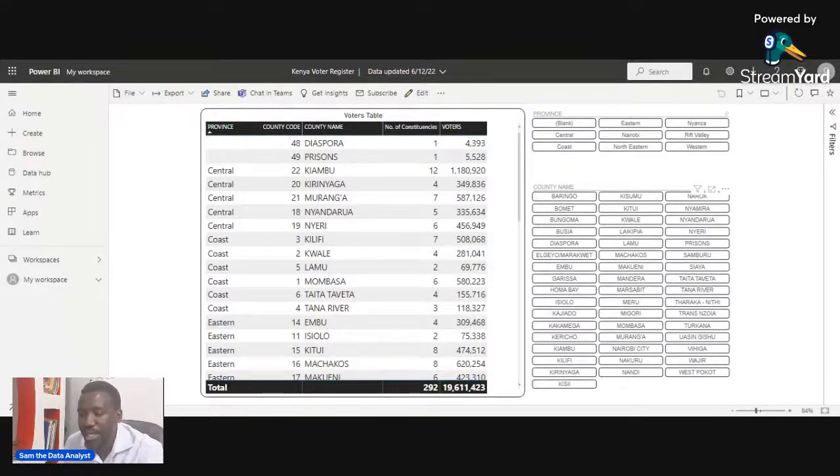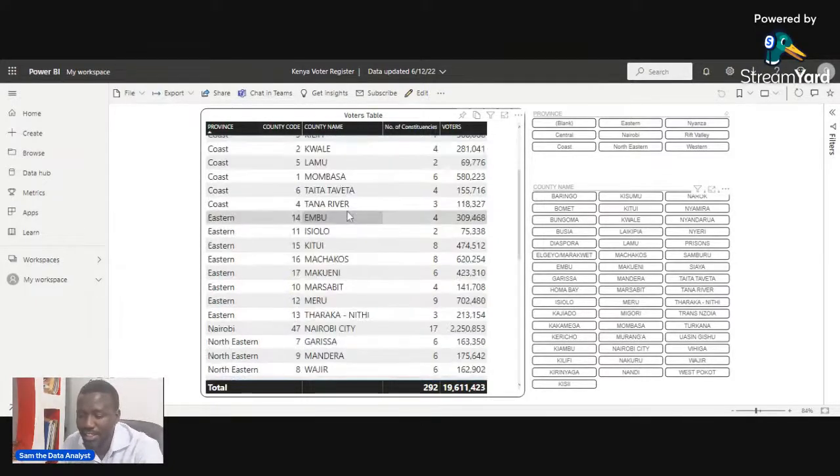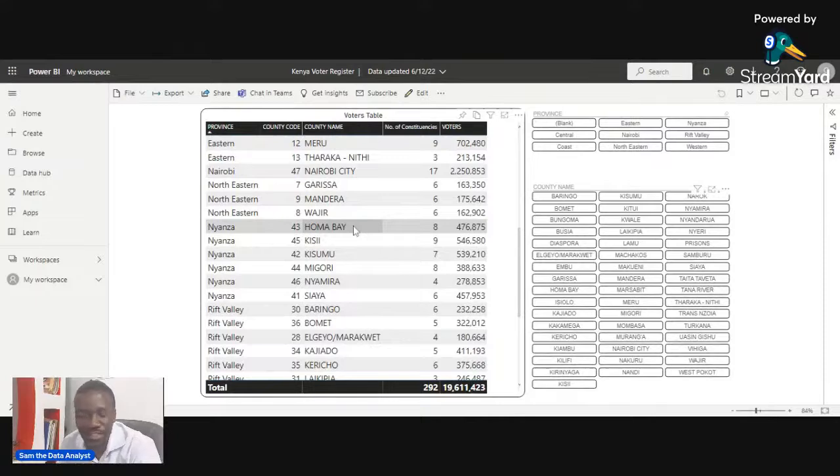So from what you can see right now is that I've given you a table of the voter register of 2017, not 2022. I've not been able to get hold of 2022, but the minute I do, I'm just going to replicate what I'm doing now so that we can get the real data on the ground. So, for example, what you can see right now, I have all the provinces here, I have all the counties here, and this is a very simple table that can be produced even using Excel. And it is giving us the total number of registered voters as at 2017.